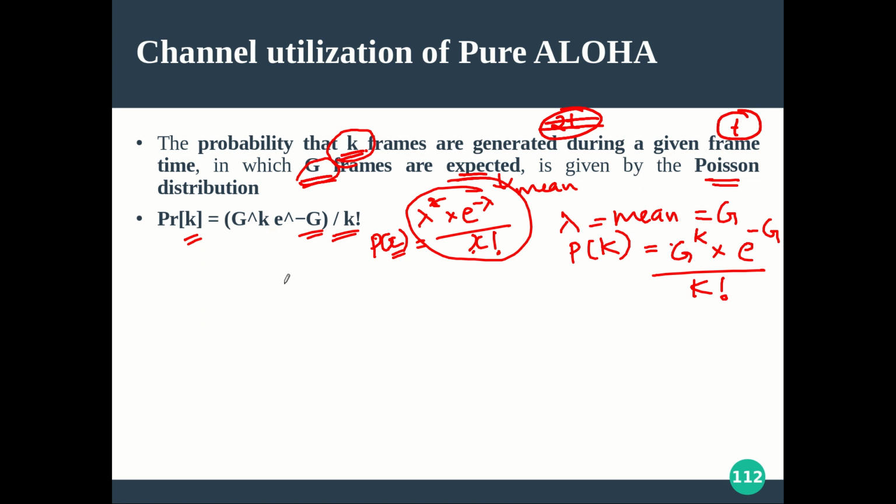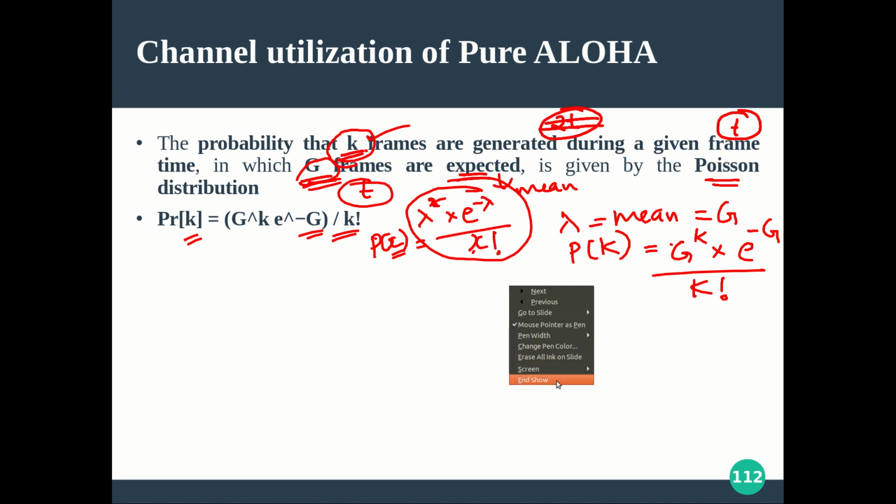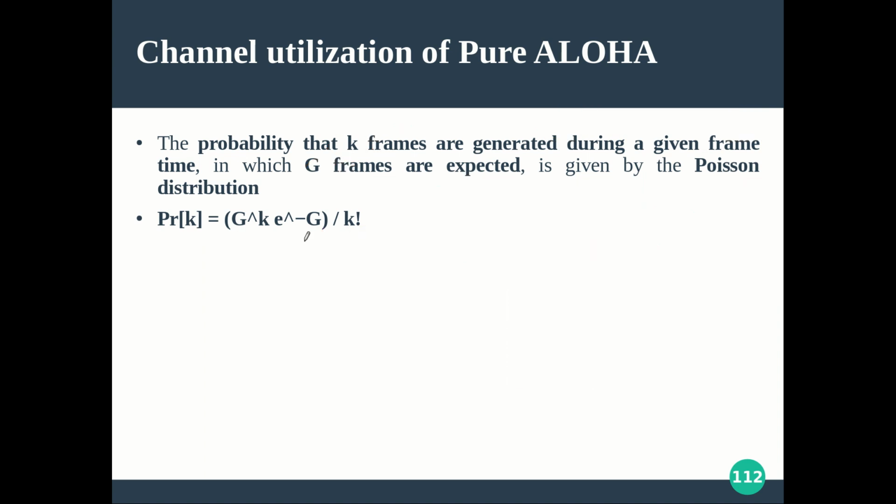Again, please be clear, what is g? The expectation, the mean number of frames which are generated during your frame transition time. And we can't say that this is mean only over different experiments. Now in a particular experiment, what is the probability of getting, say, k number of frames, provided the actual mean of the same experiment is g. So that is how the formula is derived. Hope it is clear. Okay, so that is about it.